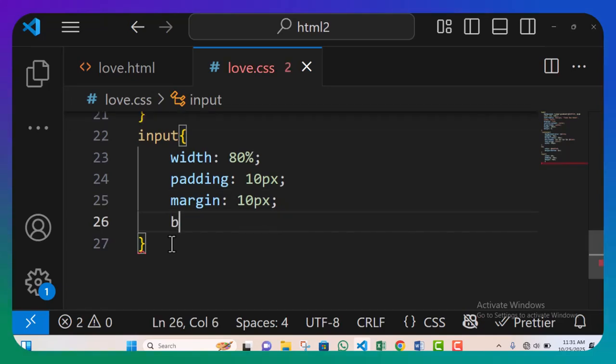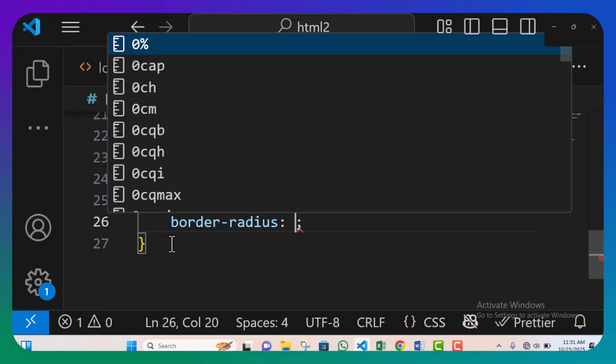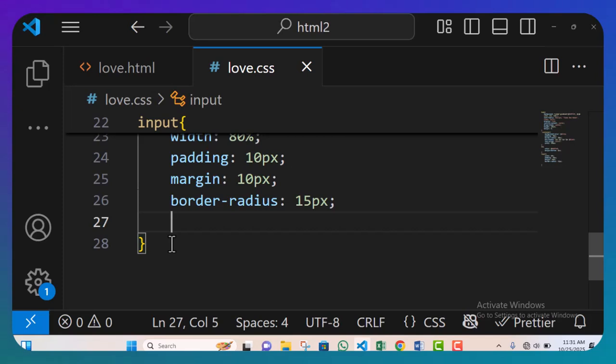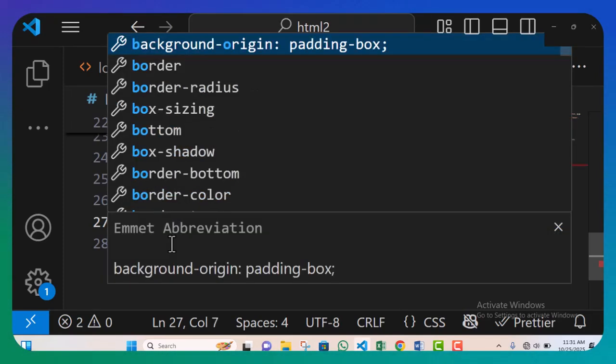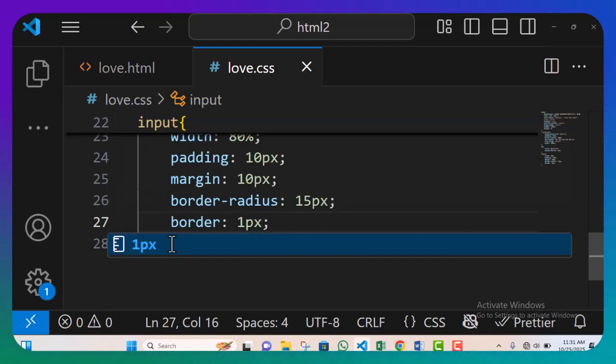Then border radius. So the border radius, I'm going to give it, let's say 15. So it will be very curvy, or should we use 10? Okay, let's leave it at 15. You can change just to 10 if you don't like 15. Then I'm going to give a border. All right, so the border I'm going to give it, because by default it has black border, but I'm going to give it 1 pixel solid.